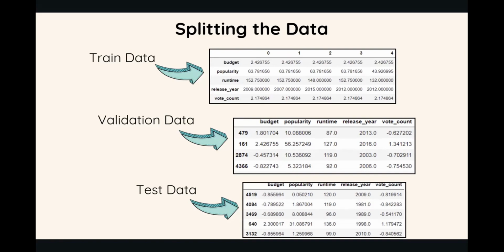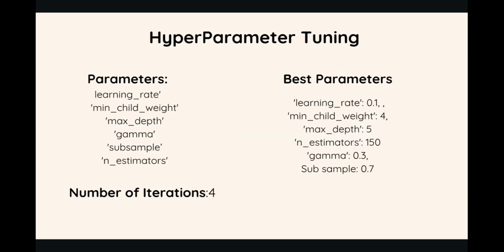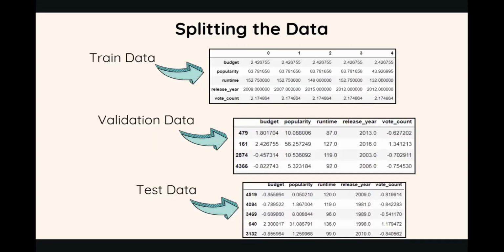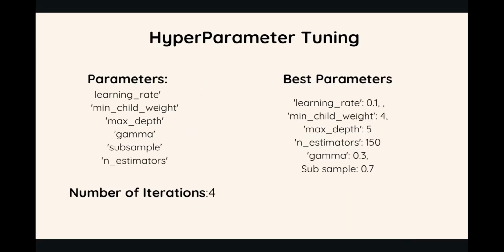So here, as you can see, we have divided our data into training, validation, and testing sets, and we have given it to the following regression models. After that, we have used the evaluation metrics of RMSE, MAE, and R-square score, and we got very high error scores. So for that, we resorted to hyperparameter tuning.